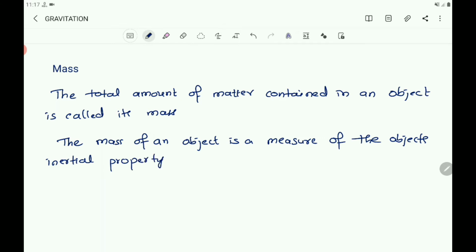Then what is the SI unit of mass? SI unit of mass is kilogram.